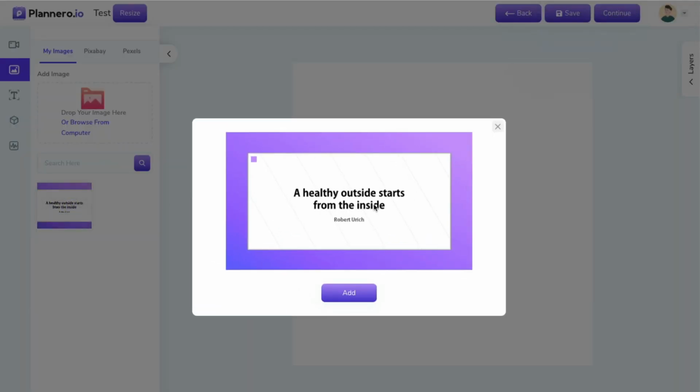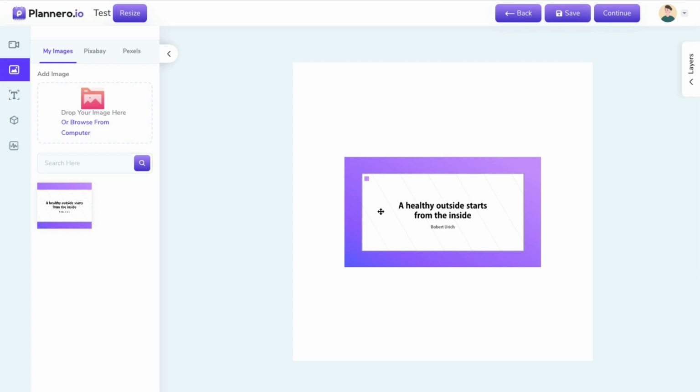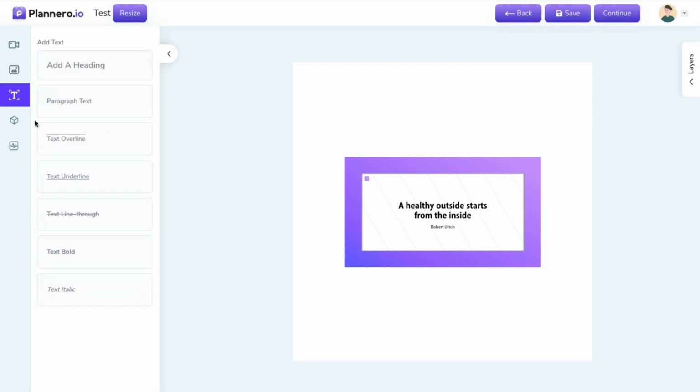You can view that. And it's just a simple post here. A Healthy Outside Starts from the Inside by Robert Urich. And we can add that in. And there we go. Now we can come in and we can start to add other things to this. If we want to add more text, we could do that. But it's already got text in it, so why bother, right?